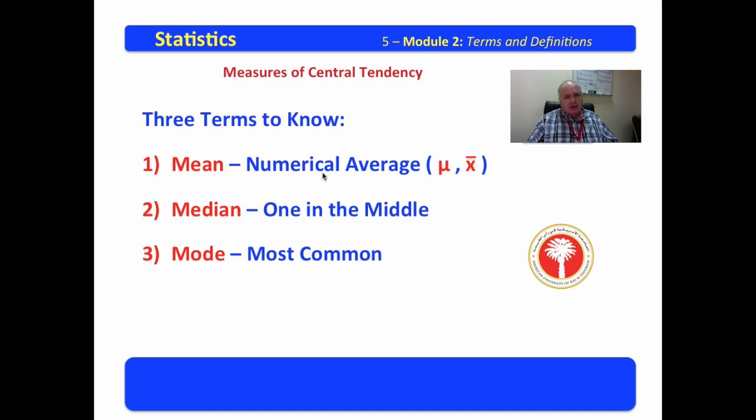The mean salary included some players who made lots of money, and that was averaged in with the players who made little money, so the numerical average was indeed $200,000 a year. The players used the median salary. They rank ordered from the lowest salary to the highest and chose the one in the middle.